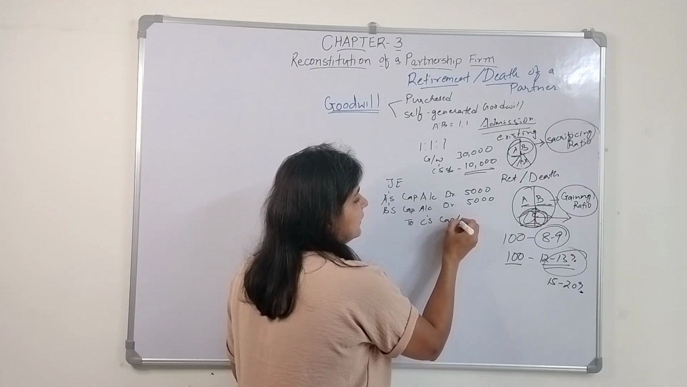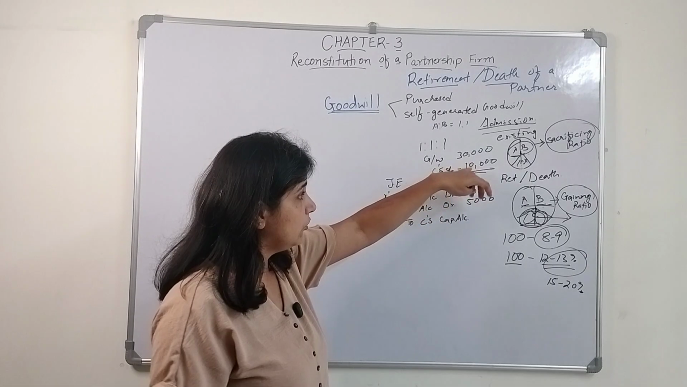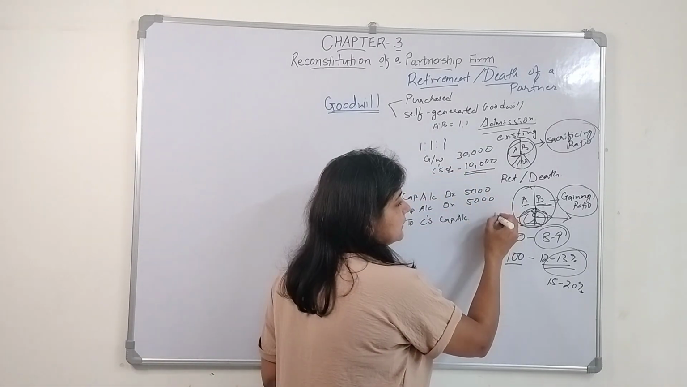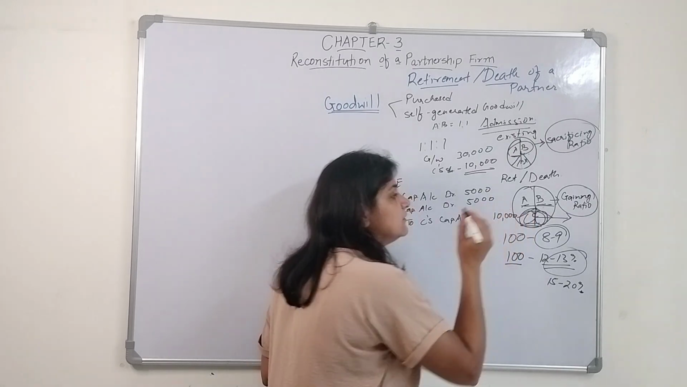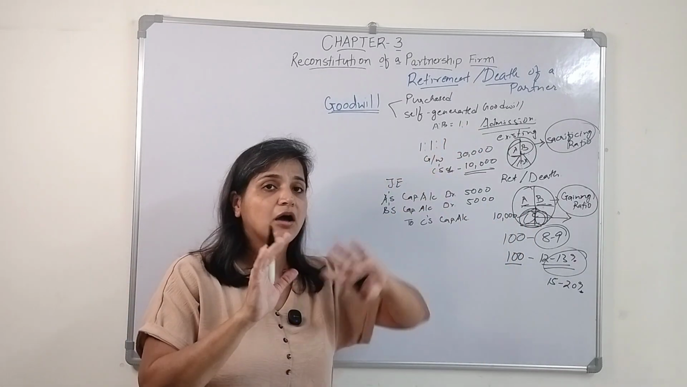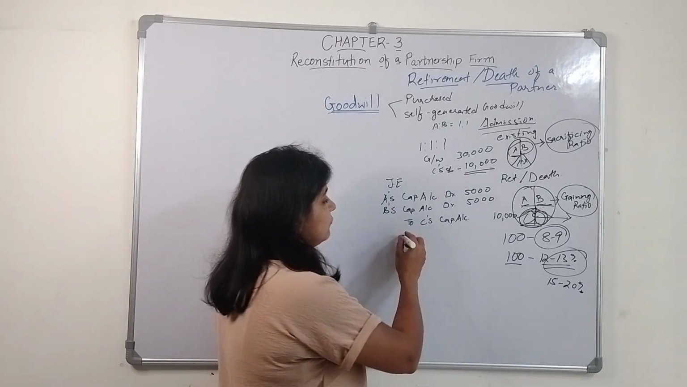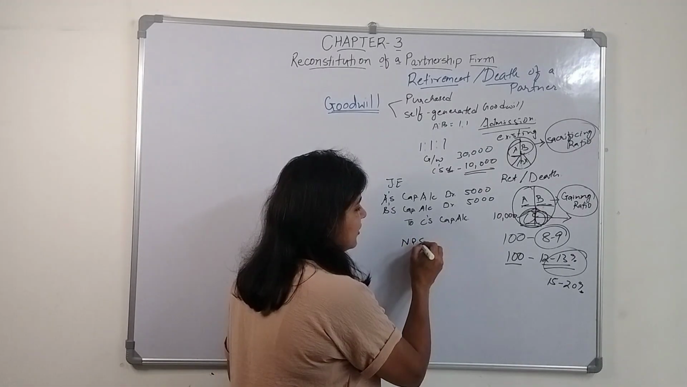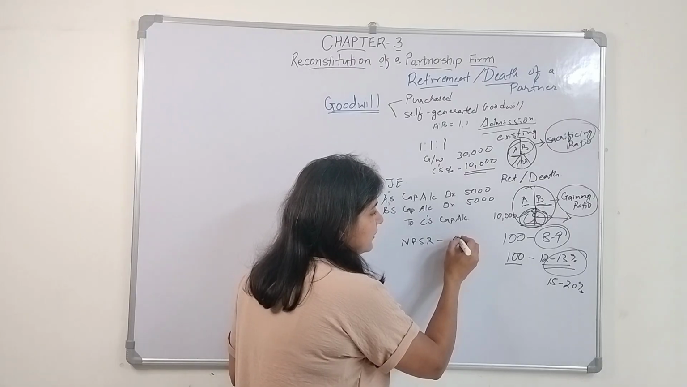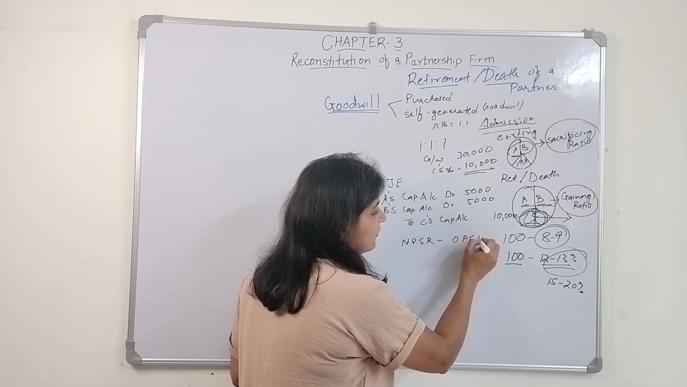C is going to get this premium of goodwill from A and B in their gaining ratio, and that is 10,000. Now you know how to calculate the gaining ratio. If at all the gaining ratio is not given, what will you be given? The new profit sharing ratio, and you will be given the old profit sharing ratio.